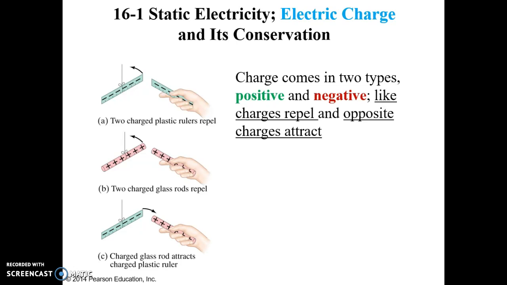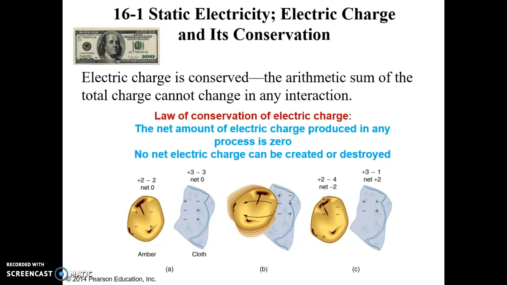The two types of electric charges were referred to as positive and negative by Benjamin Franklin in the 1700s. Franklin argued that whenever a certain amount of charge is produced on one object, an equal amount of the opposite type of charge is produced on the other object. So during any process, the net amount of charge produced is zero. For example, when a piece of amber is rubbed with a cloth, the amber acquires a negative charge, and the cloth acquires an equal amount of positive charge. The charges are separated, but the sum of the two is zero.